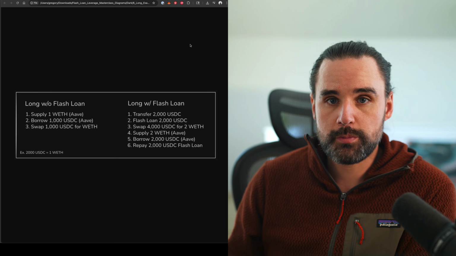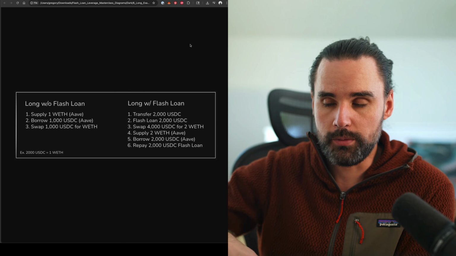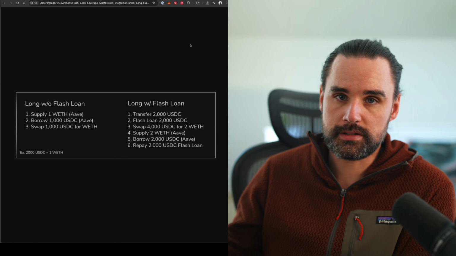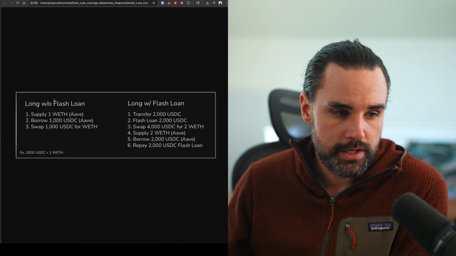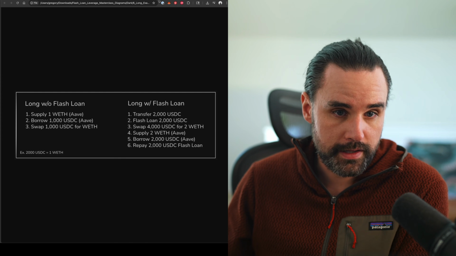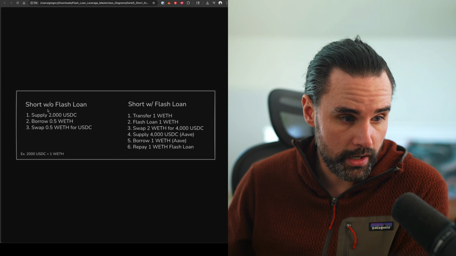All right, so that's what it would look like to use flash loans plus a DeFi app like Aave to do this. Now you can also do the opposite side of things. Let's say that you're betting on the price of the cryptocurrency going down, like let's say that ETH is $4,000 and you expect it to go to $2,000, or whatever prices you're thinking of. So you can go long, sorry, that's not a long example. I want to go short. All right, here we go, short.